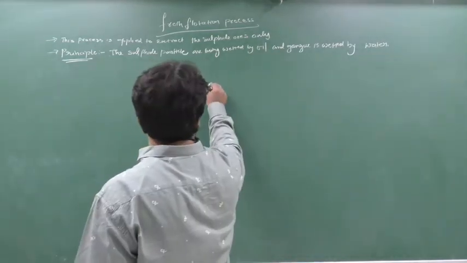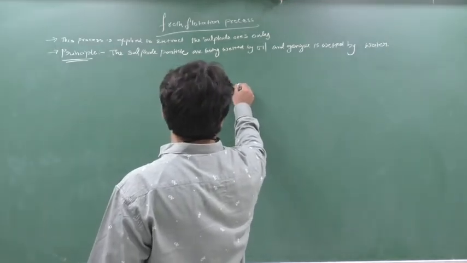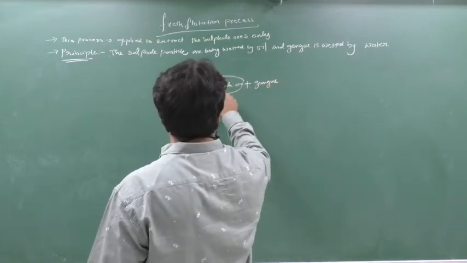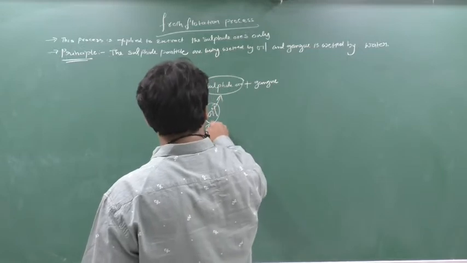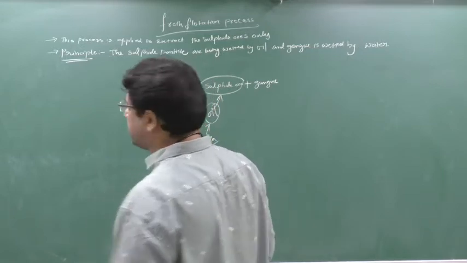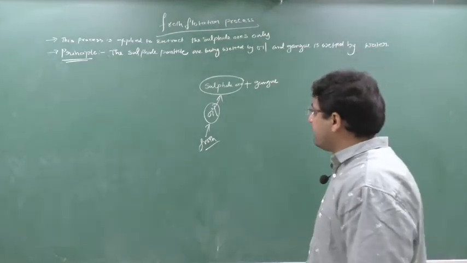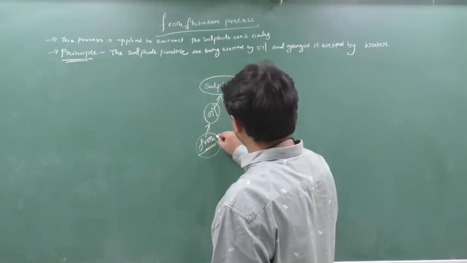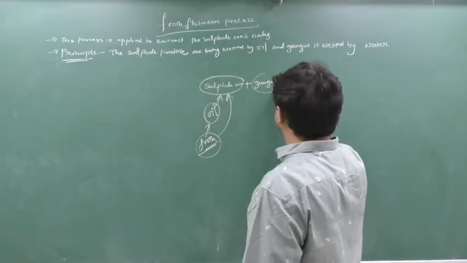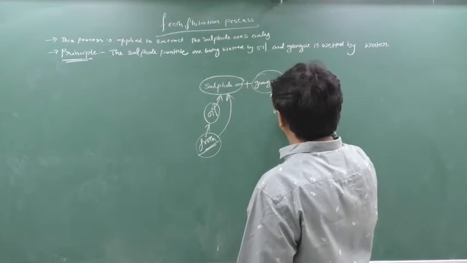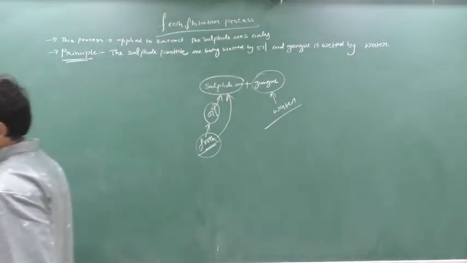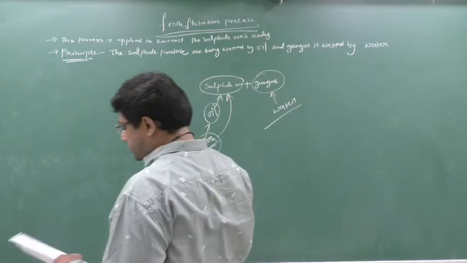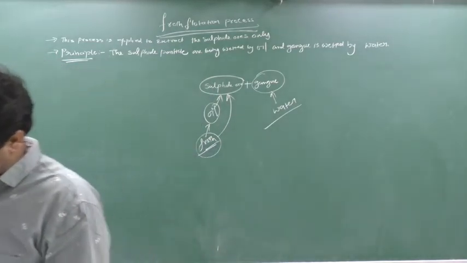For example, I am putting the sulfide ore. This sulfide ore will be with gangue, yes or no? When I put it, the sulfide ore will stick to the oil and form a froth. Oil will form a what? Froth. Froth means foam in Gujarati. The froth will be floating on the top. This froth will contain sulfide ore, and the gangue will be with water. In this way I have separated ore and gangue. This is only employed for sulfide ores. This is very important, that froth flotation is only employed for sulfide ores. Please remember this. Clear this part?